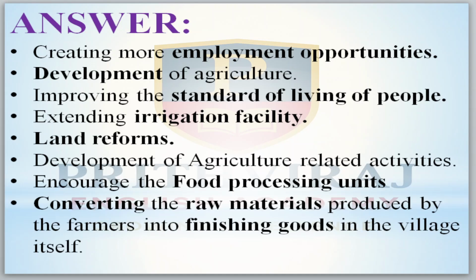Creating more employment opportunities, development of agriculture, improving the standard of living of the people, extending irrigation facilities, land reforms, development of agriculture-related activities, encouraging food processing units, converting the raw materials produced by the farmers into finished goods in the village itself.